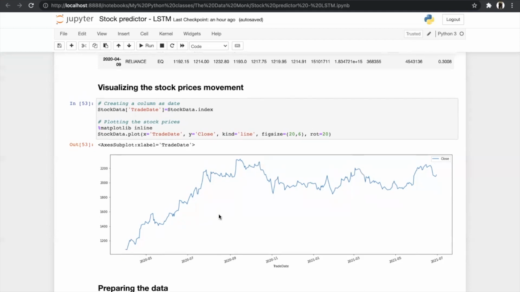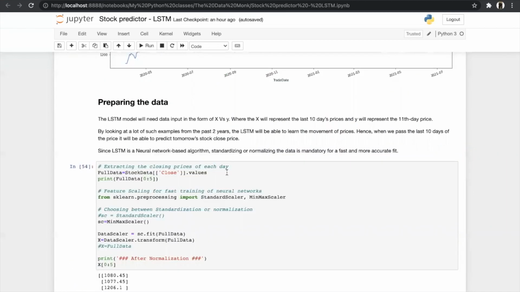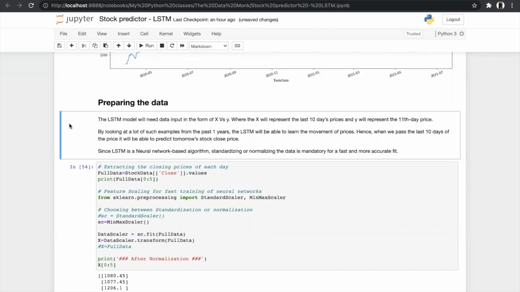Then after visualizing the stock prices, we will prepare the data for our model. In the LSTM model, we need the input in the form of X versus Y, where X will represent the last 10 day prices and Y will represent the 11th day price, where X is our input and Y will be the output of that epoch cycle. By looking at a lot of such examples from the past 1 year, our LSTM will be able to learn the movement of the price, and hence when we pass the last 10 day prices, it will be able to predict tomorrow's stock price.